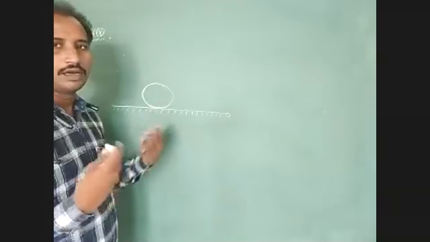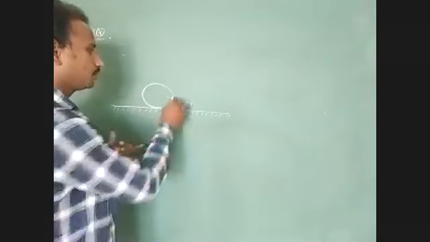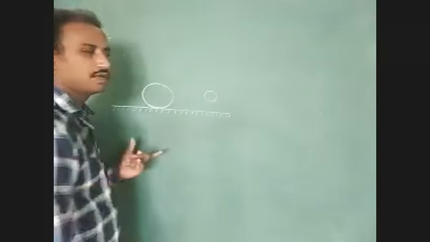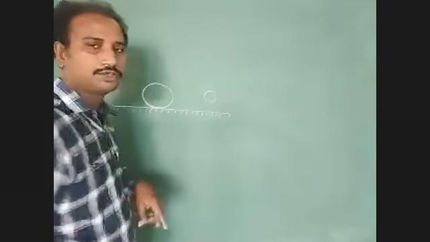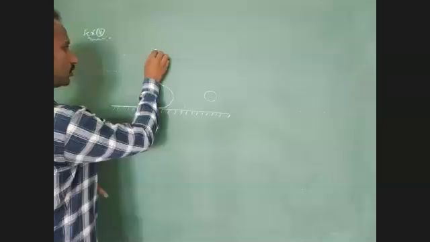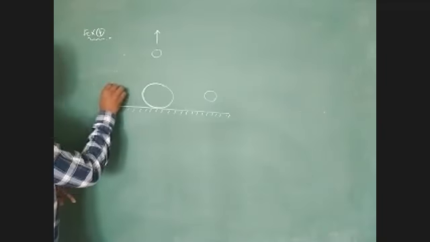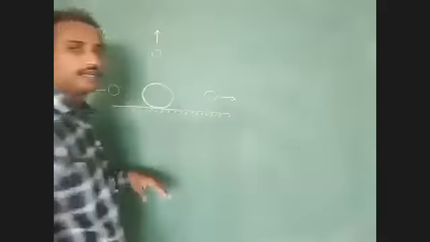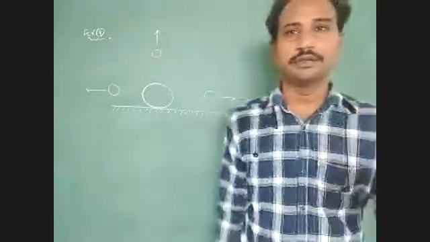How many parts does it divide into? We consider 3 fragments. One fragment is moving along the positive x-axis. Another fragment is moving along the positive y-axis. The third one is along the negative x-axis. So it divided into 3 parts.